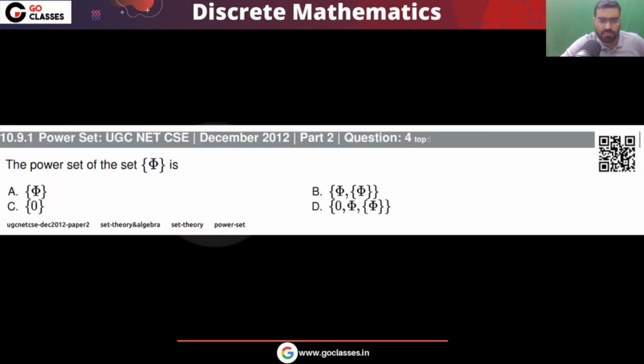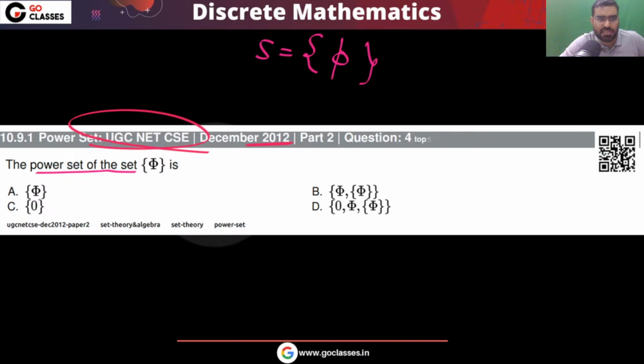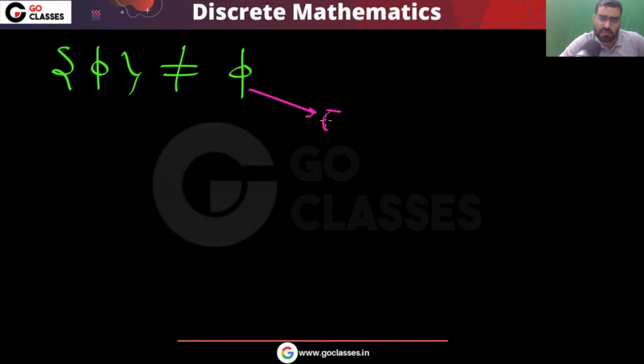Now let's move on. Tell me the answer for this question. This is a UGC NET Computer Science 2012 question. Tell me the power set of this set. You can notice the set given to you is a set containing the empty set. Please understand that this is not the same as this. This is the empty set, but this set is not the empty set.